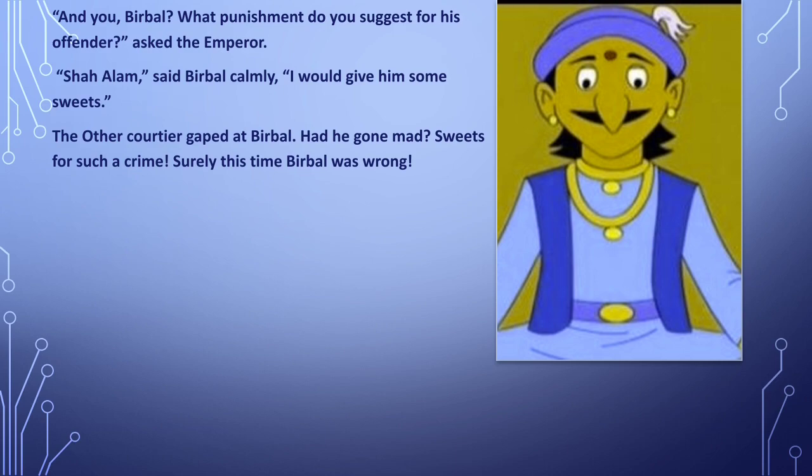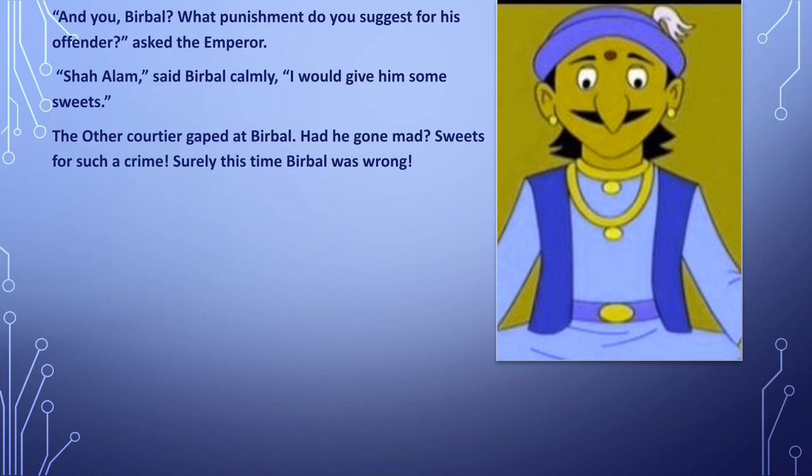The other courtiers gaped at Birbal, so they started looking at Birbal with their eyes open wide. Had he gone mad? They thought in their minds that now Birbal has gone mad. Sweets for such a crime? Surely this time Birbal was wrong. They were thinking that this person has committed a crime, he is a criminal, he should not be given any sweets. He always used to give correct advice, but this time they were sure that the king is not going to be pleased with him. He will definitely punish Birbal, and they were sure that this time Birbal was wrong.